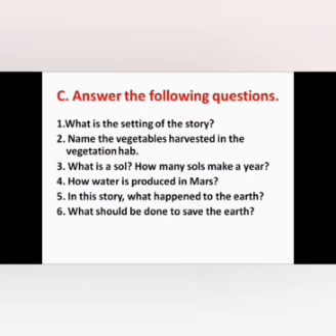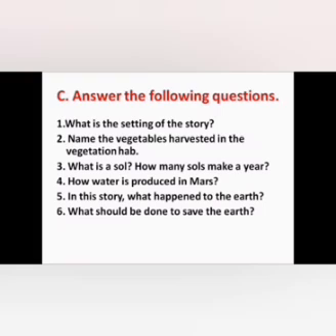Today I am going to teach you answer the following questions. First I read out all the 6 questions. There are 6 question answers in this first prose. I am going to read it out children. Listen carefully. First question, what is the setting of the story? Second one, name the vegetables harvested in the vegetation hub. And third question, what is a soul? How many souls make a year?